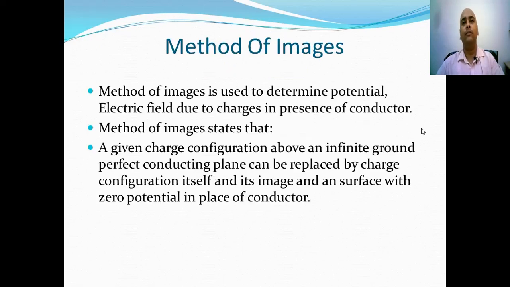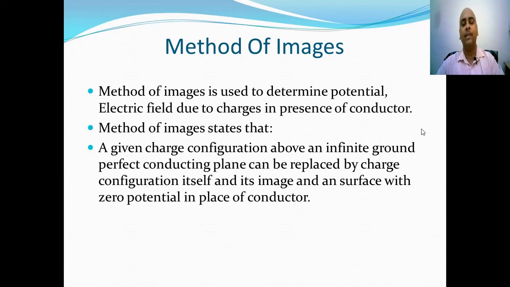So first we will discuss the principle of method of images, and then we will derive the conditions as proposed by method of images. Basically, method of images is used to determine potential or electrical field due to charges in presence of conductors, and one of the best conductors is earth.